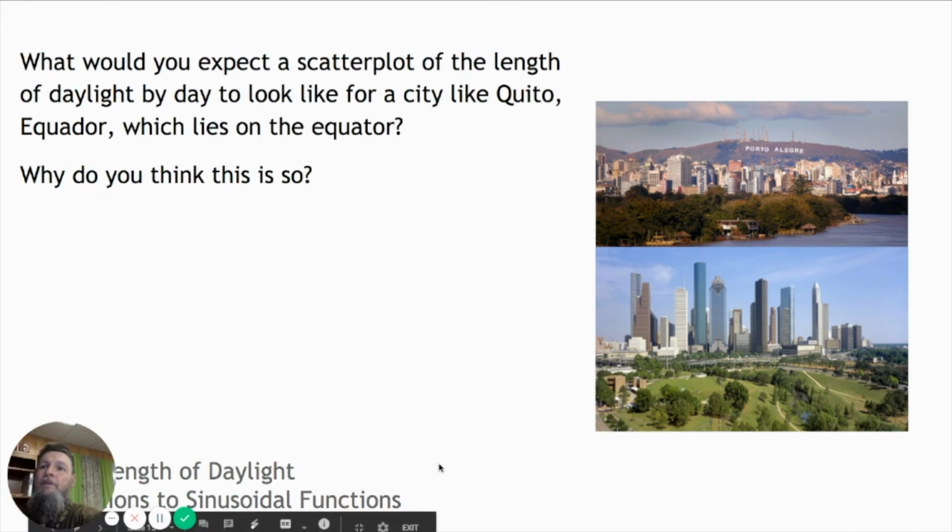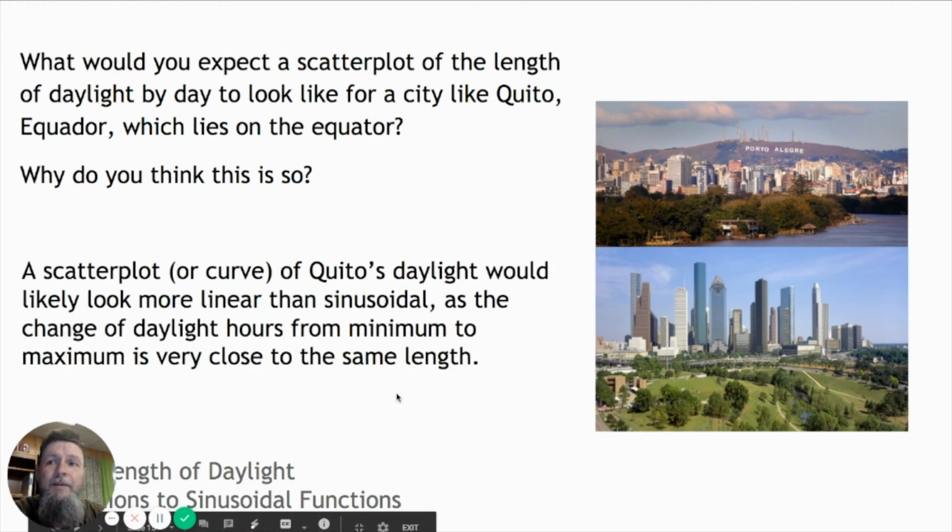So what would you expect the scatter plot of the length of daylight by day to look like for a city like Quito, Ecuador, lying on the equator? And why do you think this is so? So I'll give you a moment. It's pretty simple. A scatter plot or curve of Quito's daylight would likely look more linear than sinusoidal, as the change of daylight hours from minimum to maximum is very close to the same length.